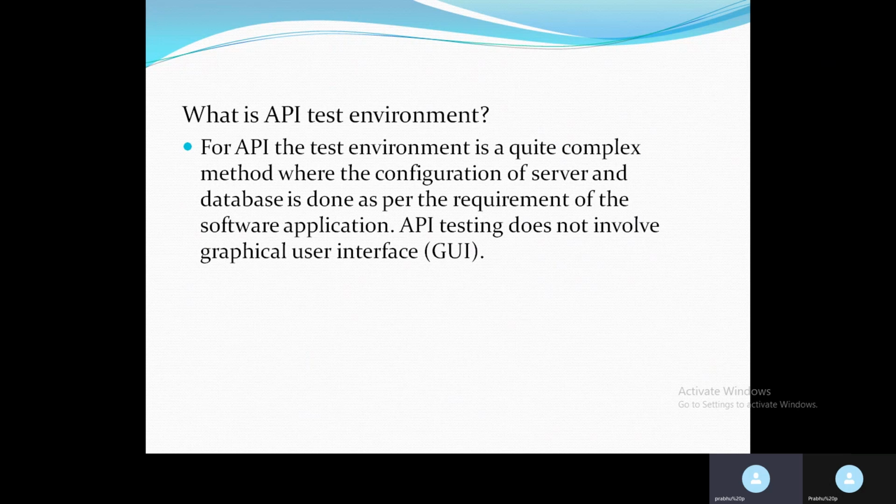API testing does not involve a GUI. We have no need of a URL, meaning the web UI or GUI. So these are the API questions.